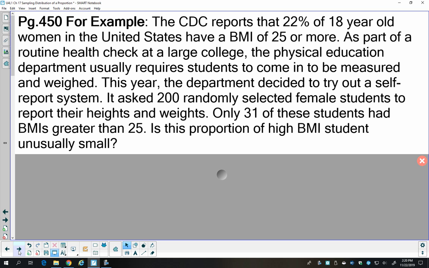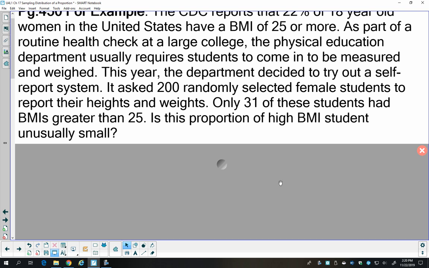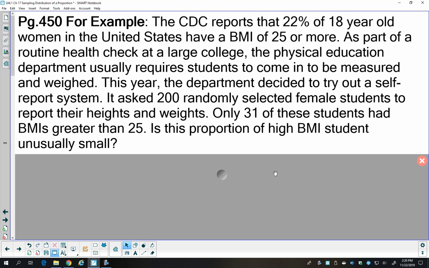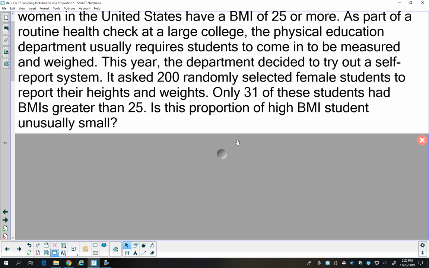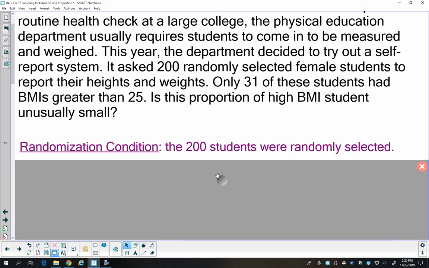So I want to do an example with you. Take a second and read this here, and then we'll discuss how we can use this knowledge of the sampling distribution to answer the question. So we're talking about BMI of female college students. The first thing we need to do before we start using a normal model is meet some assumptions and conditions. They selected randomly 200 students, so we meet the randomization condition.